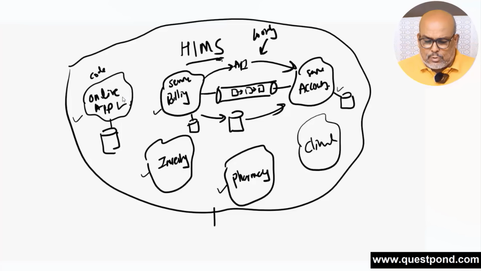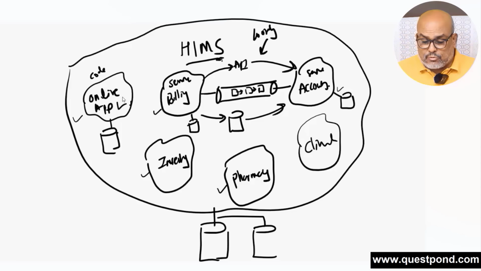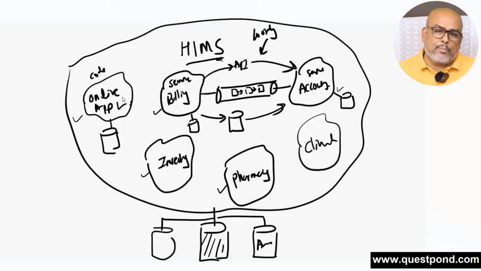Internally everything is modular, and mostly there is a single database. You can have multiple databases, but mostly it will be a single database. For example, some developers can have a database for logging and audit trail. So that kind of database can be there, but the business functionality will probably be in one database. And the most important sign that it is monolith is that the whole deployment happens in one go. It is not independent.